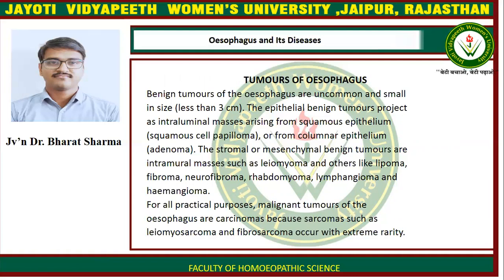The stromal or mesenchymal benign tumors are intramural masses such as leiomyoma and others like lipoma, fibroma, neurofibroma, rhabdomyoma, lymphangioma, and hemangioma. For all practical purposes, malignant tumors of the esophagus are carcinomas because sarcomas such as leiomyosarcoma and fibrosarcoma occur with extreme rarity.